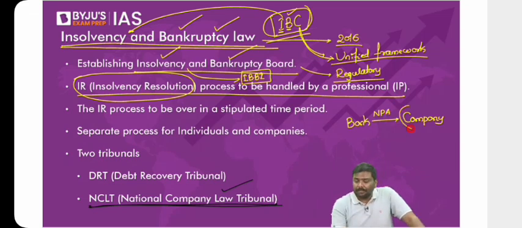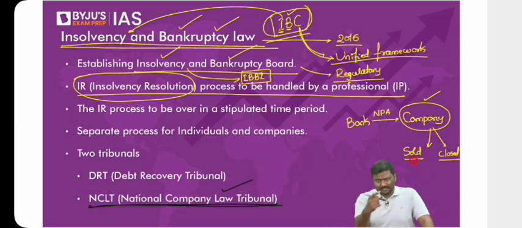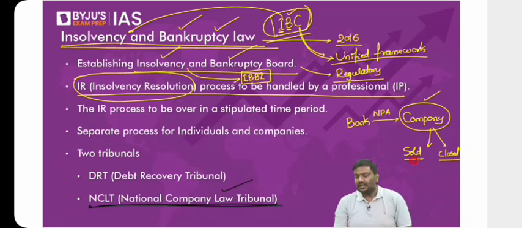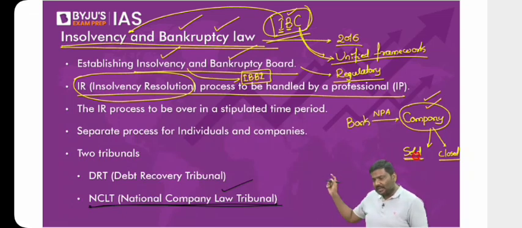You will take the company, that is, as a lender. Now, you can decide whether the company should be sold to somebody else or should the company be closed. Both are different. Don't say one and the same. I'll repeat it. As a lender, as a creditor, now you will have to decide whether the company should be sold to somebody else in the market or the company should be closed.